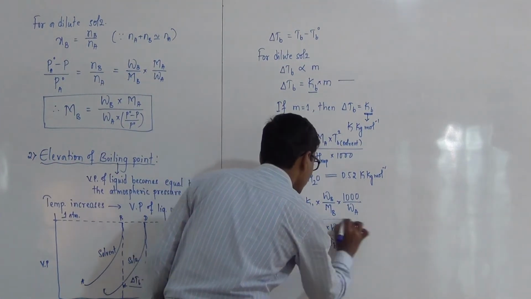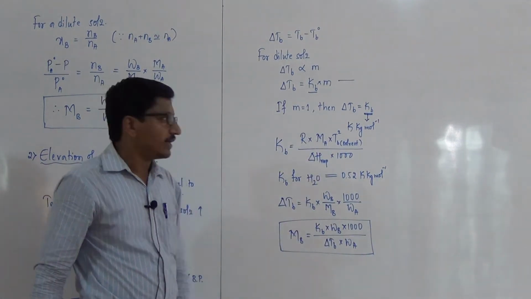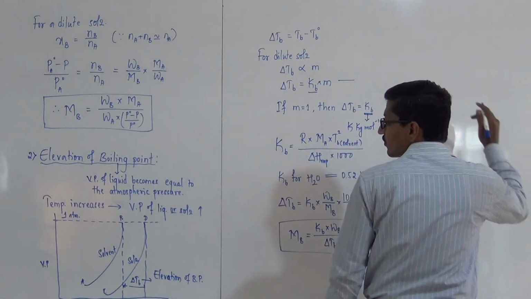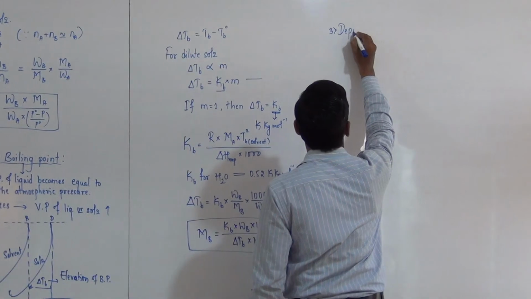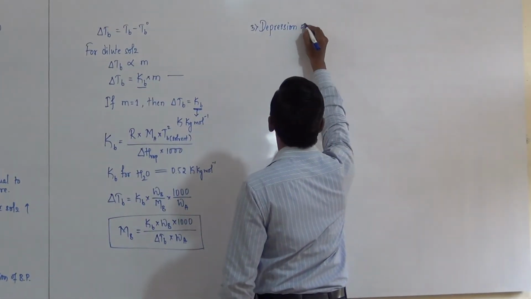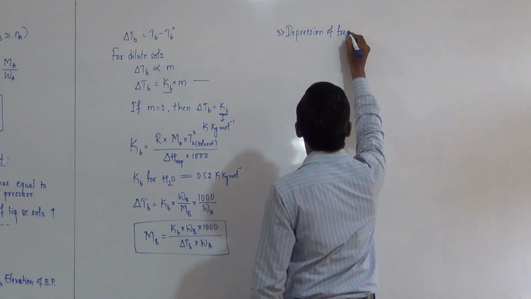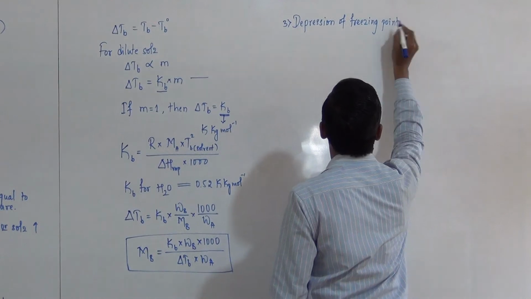From this relation, molar mass of non-volatile solute can be determined. Then the third one is depression of freezing point.